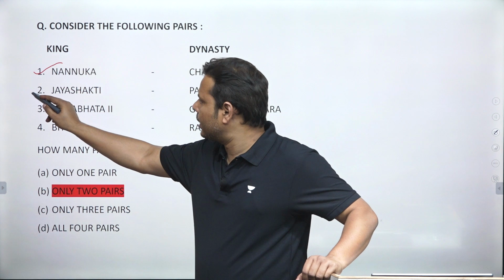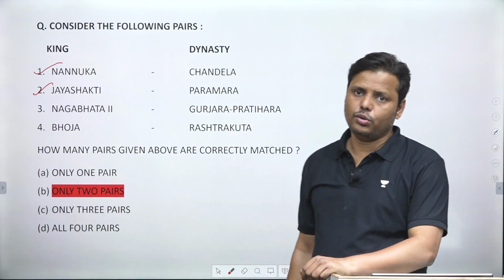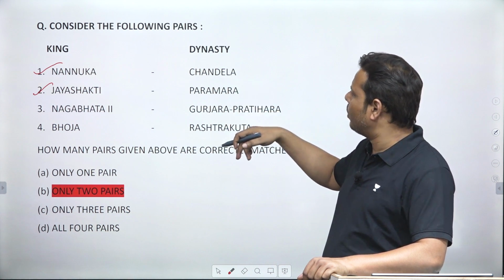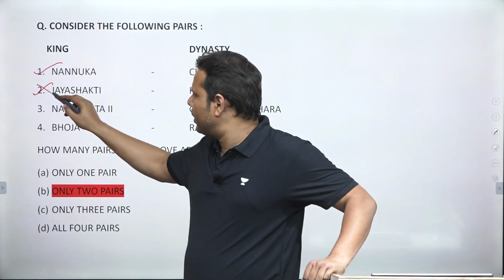Then it comes to Jaya Sakti. Jaya Sakti is also a ruler of the Chandela dynasty only, and he was a later ruler. So this statement is wrong.